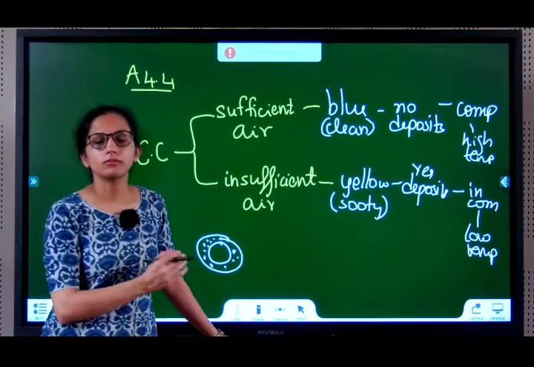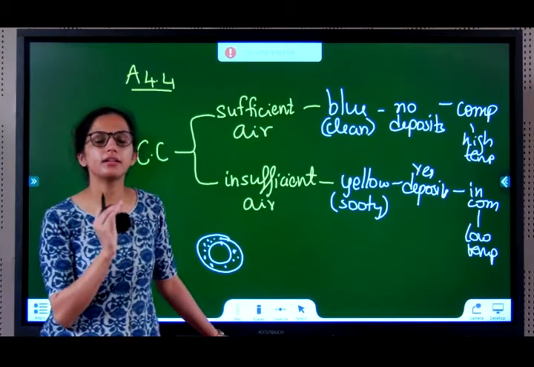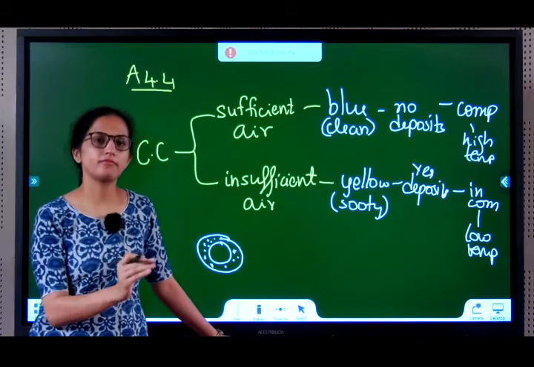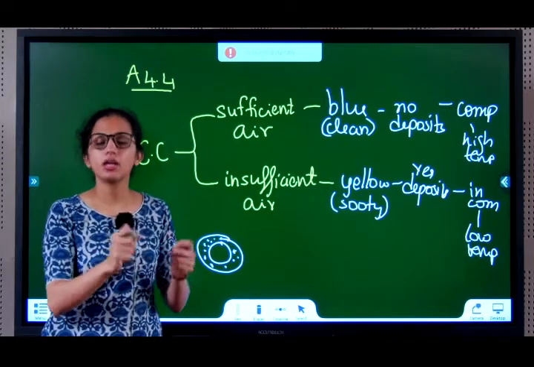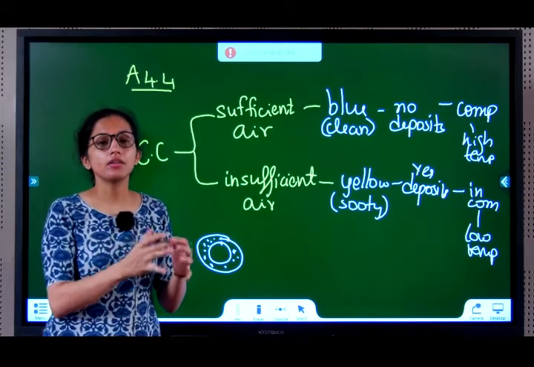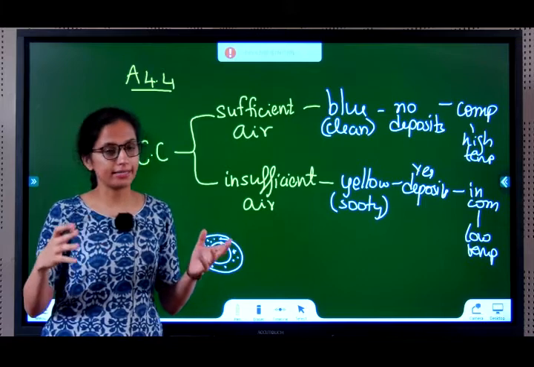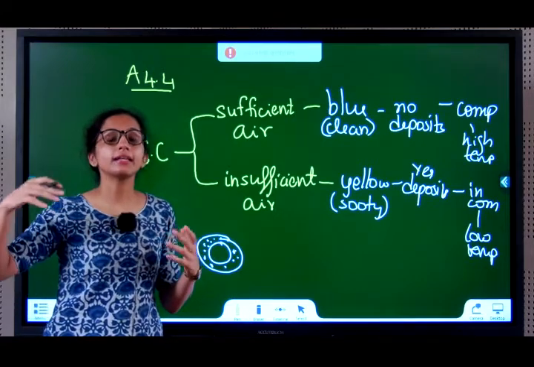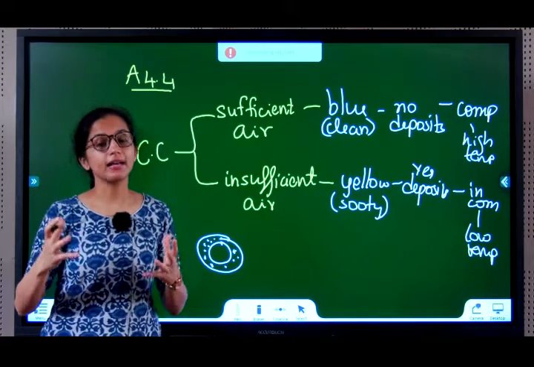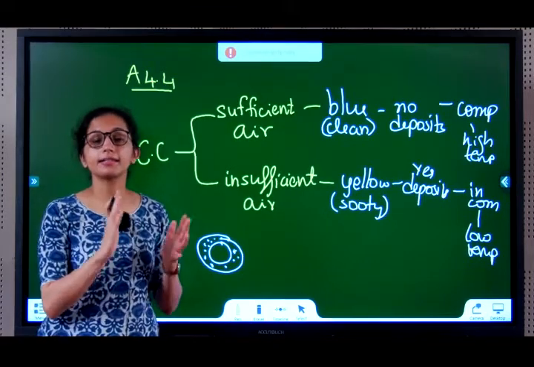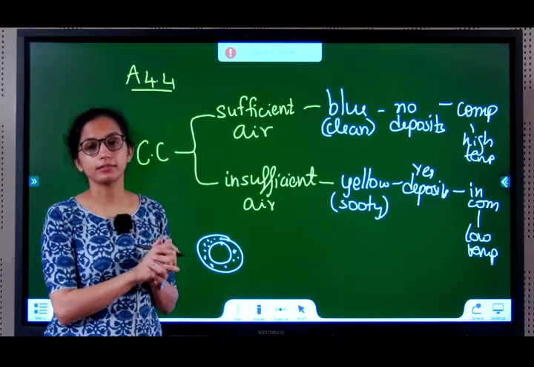Coal and petroleum are considered one of the major pollutants of our environment because they also have nitrogen and sulfur in them. So when you burn them, they not only give carbon dioxide and heat and light, they also provide sulfur dioxide gases and nitrogen oxide gases. Those gases are harmful, which is why they are considered major pollutants.